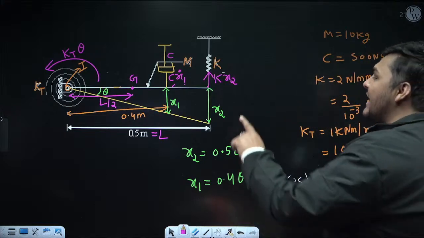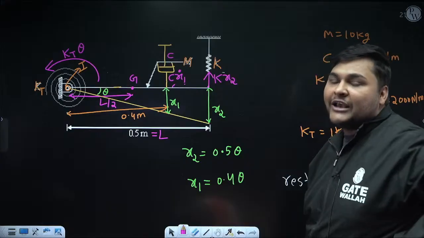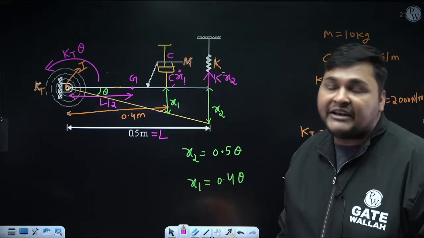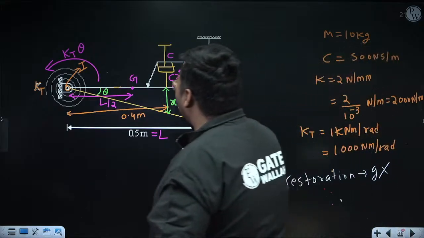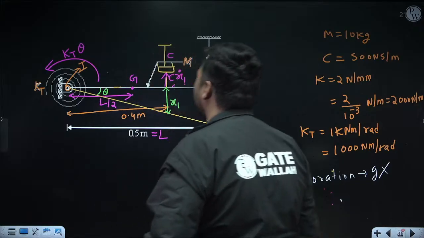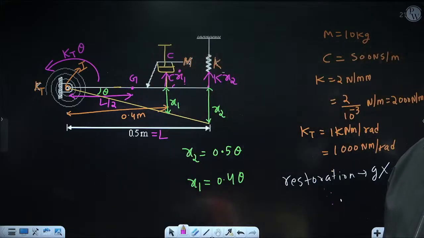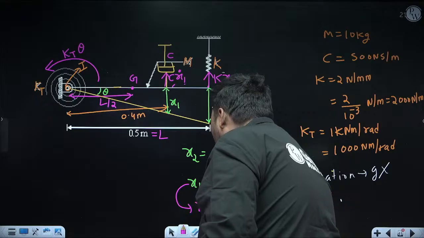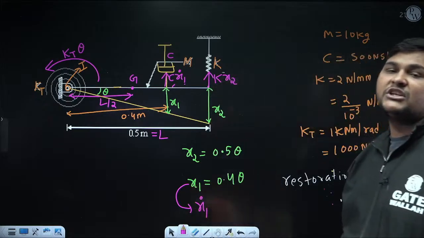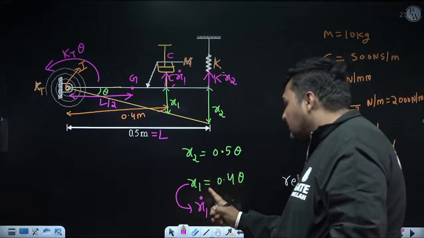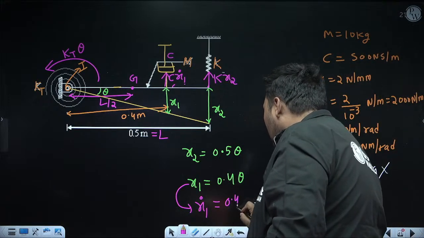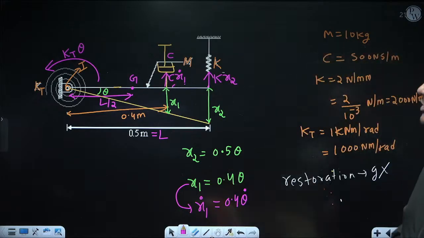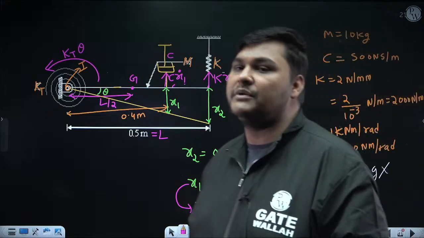Now see, if we are calculating x1 dot by differentiation, the direction of x1 dot will be the same as x1. Right now x1 is downward, so x1 dot is also downward, and the damping force is opposite to x1 dot. Since x1 dot is downward, the damping force will be upward. But here x1 dot is coming, and this is the expression of x1. So through the expression of x1 you can calculate x1 dot also. How? Differentiate this entire equation with respect to time. The differentiation of x1 with respect to time is x1 dot, which will be equal to 0.4, and the differentiation of theta with respect to time is theta dot. So this is about the damping force. No other damper is attached, so this part is also completed.